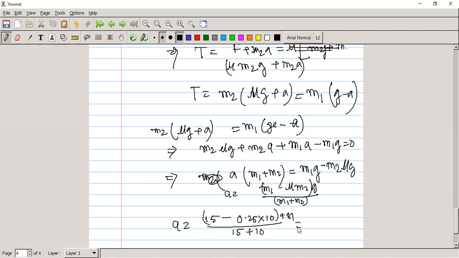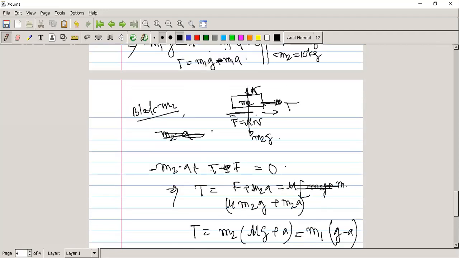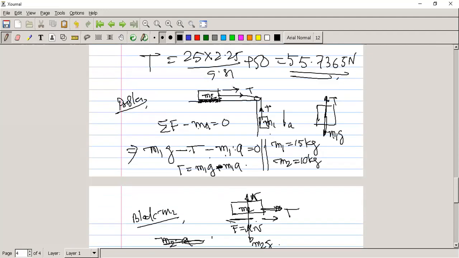It gives us 4.905 meter per second square. So finally, this is the acceleration of the body in that system, and the body will move in the downward direction. At 4.905 acceleration, that body will move in the downward direction.